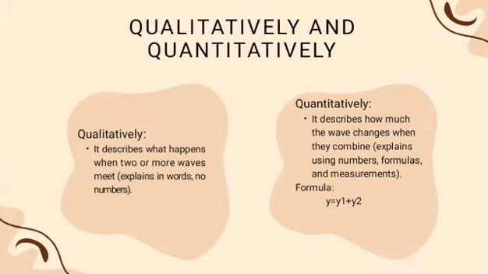And when we say quantitatively, it describes how much the wave changes when they combine. It explains using numbers, formulas, and measurements. This focuses on how big or small the resulting wave is. So in order for us to find the resulting wave, we're going to use this formula. Y equals y1 plus y2.